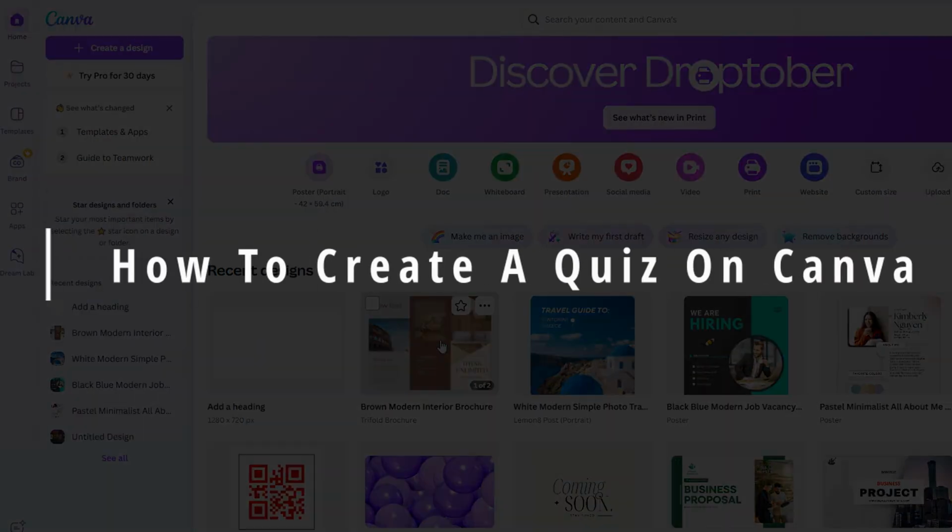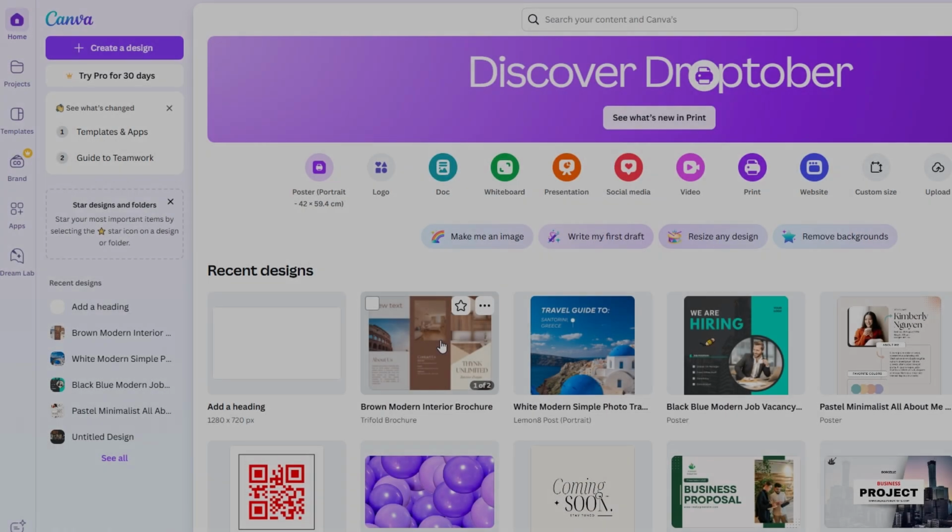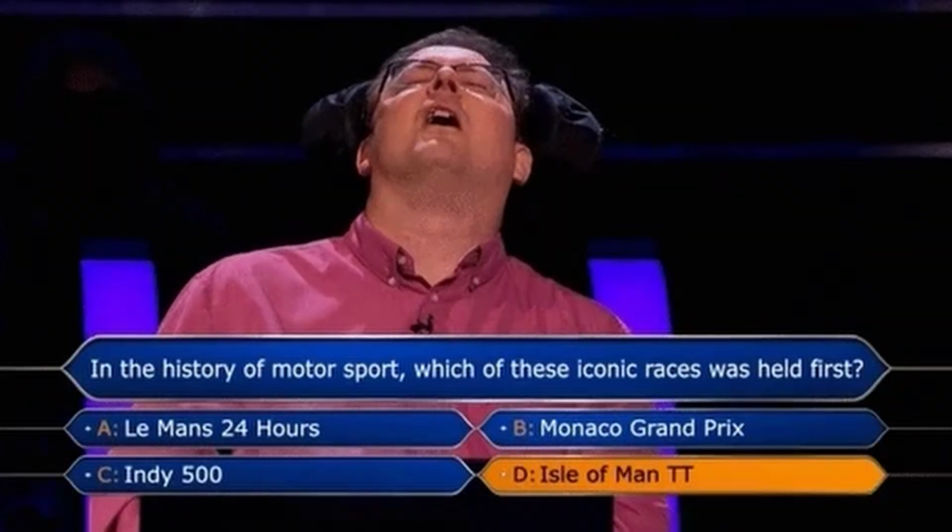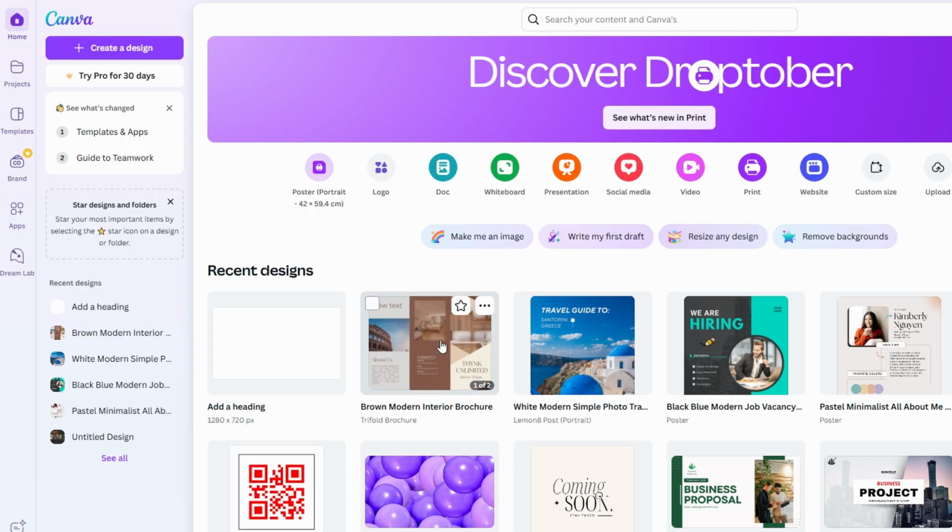Today, we're diving into how you can create a quiz using Canva. Quizzes are super fun and have been gaining popularity everywhere. You can make them for general knowledge, industry-specific topics, or even for fun social media content. Whether you're designing for entertainment, education, or just sharing with friends, Canva is the perfect tool to get the job done. Ready to get started?